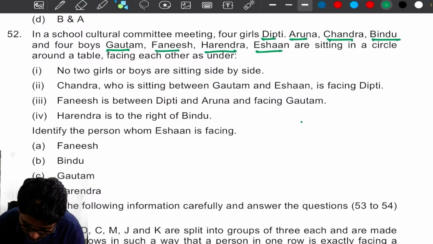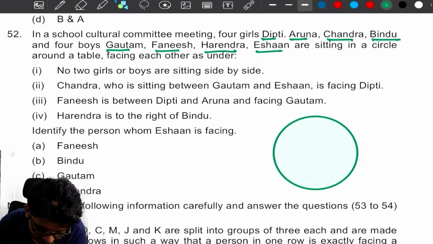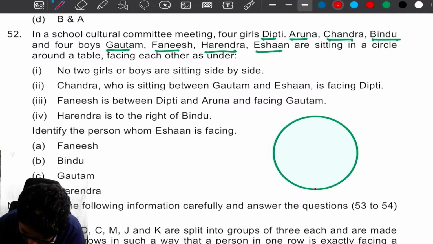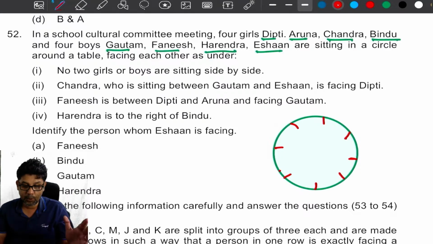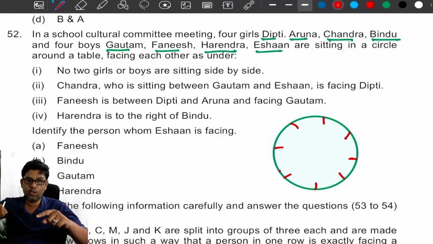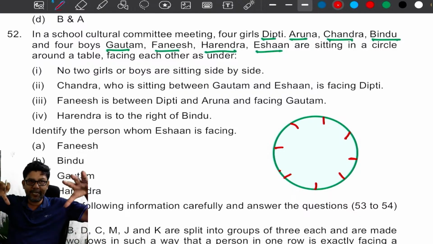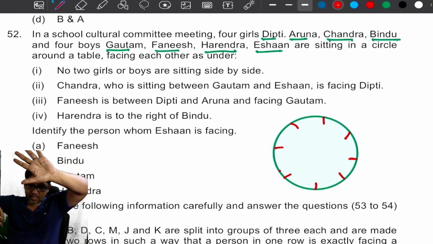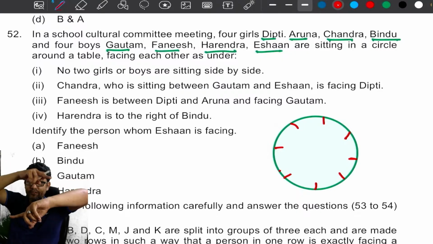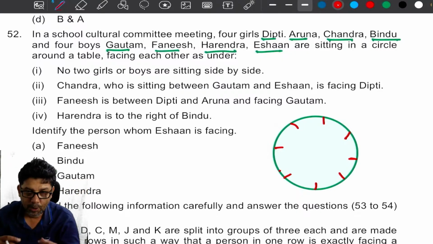Okay, let me draw a circular table. Total 8 people. Now, no 2 girls or boys are sitting side by side. You know the rule of circular arrangement. The main rule of circular arrangement is what? We need to fix one position for one particular person. With respect to that person only, we have to arrange the remaining people. Here boys and girls are not together.